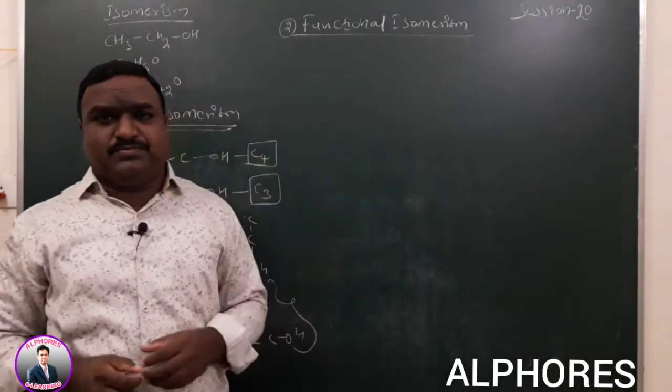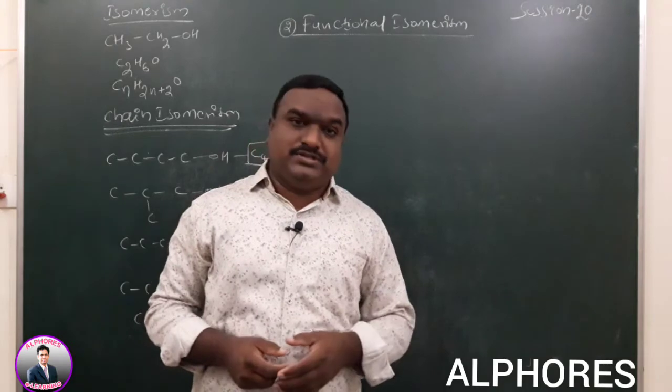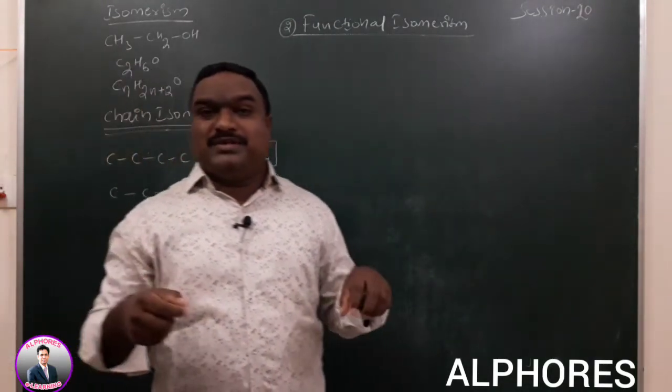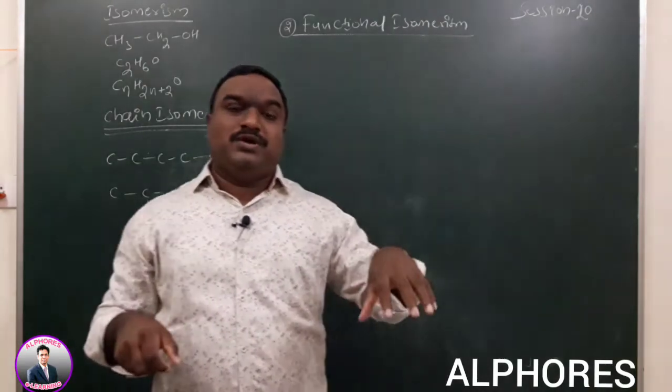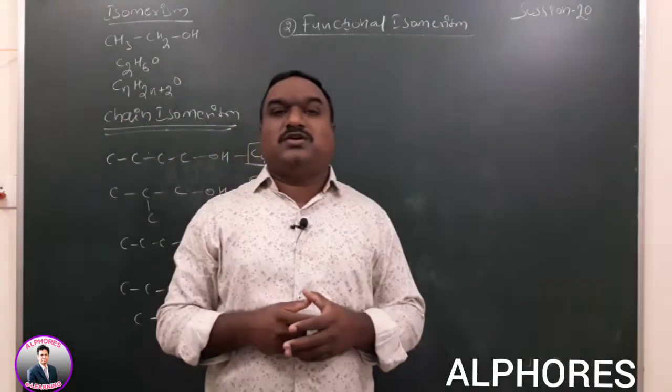The formula should be the same. Where is the difference? They have different functions. Suppose A and B both have the same chemical formula; A has an alcohol functional group, B has an ether functional group. This type of isomers are called what?